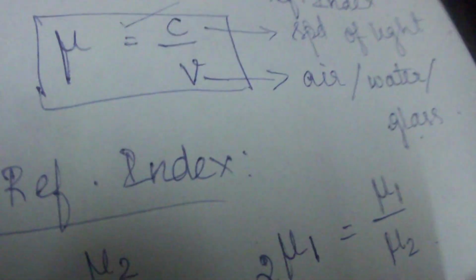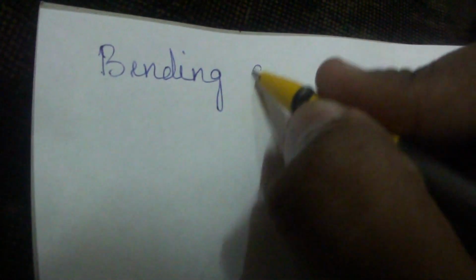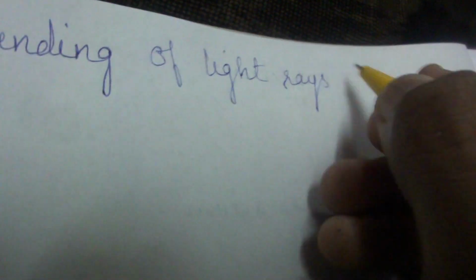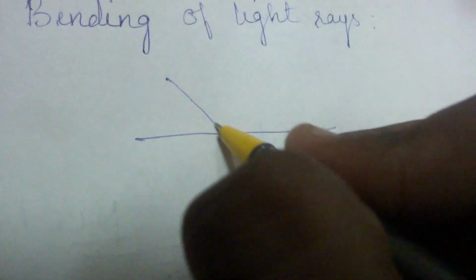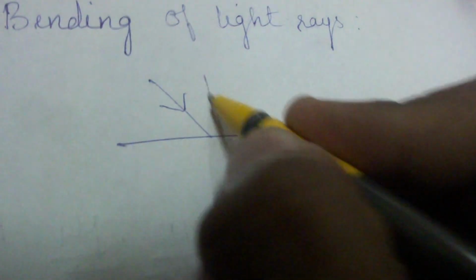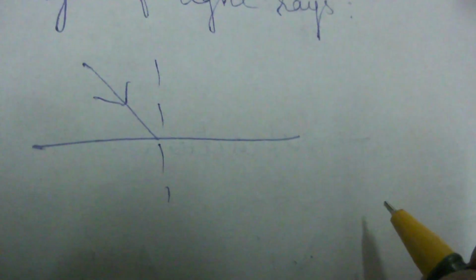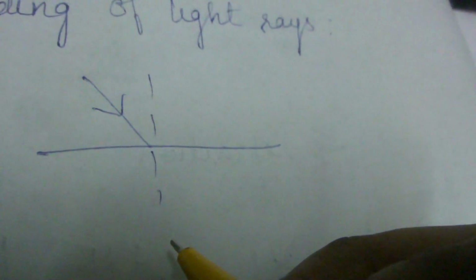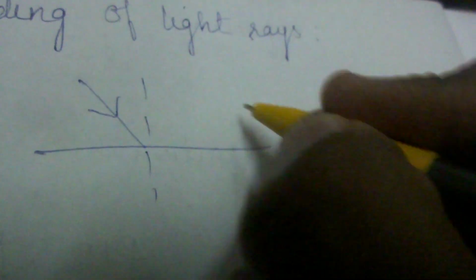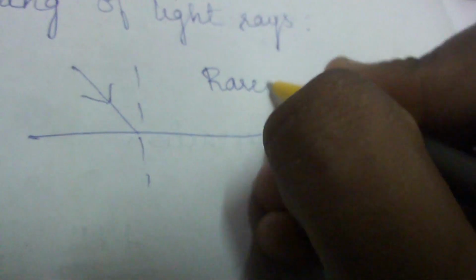Okay, so then we have to know about bending of light rays. How do these light rays bend? I told you that when there is an interface and there is an incident light ray, what happens? It either comes towards the normal or it goes away from the normal. So when does it come towards the normal and when does it go away from the normal? When it comes from a rarer to a denser medium.